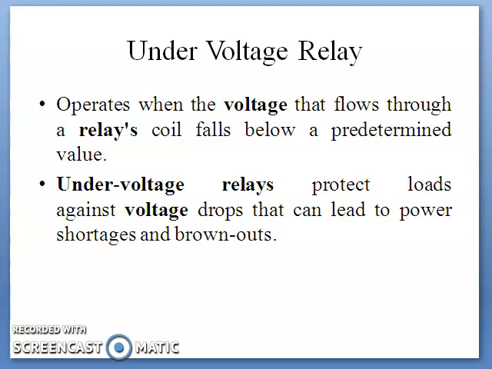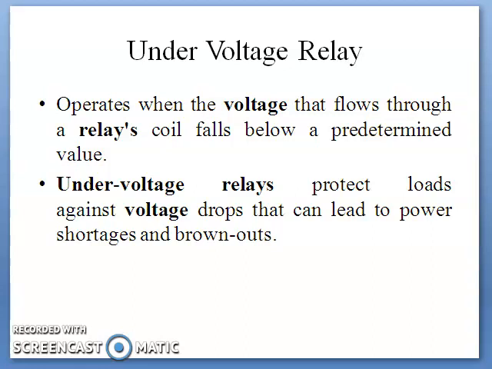Now under voltage relays. An under voltage relay operates when the voltage across the relay coil falls below a predefined value. There is a certain minimum permissible voltage range. If the voltage drops below the permissible range, the relay will operate. An under voltage relay protects load against voltage drops that can lead to power shortages and brownouts. Brownouts are basically intentional or unintentional voltage drops in the power systems.